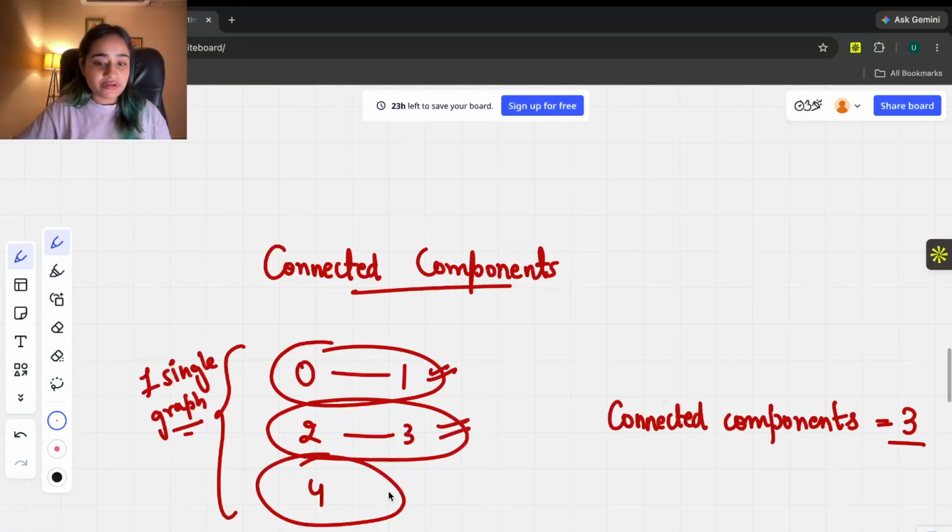Because that is important when we are going through the graph, because we can go from 0 to 1, but then from 1 we can't go to 2 because it's disconnected, right? So we need to know how many connected components we have so that we can go through each of the components accordingly, right? I hope you understand that. We'll talk about it more in the question, but this is what connected components means.